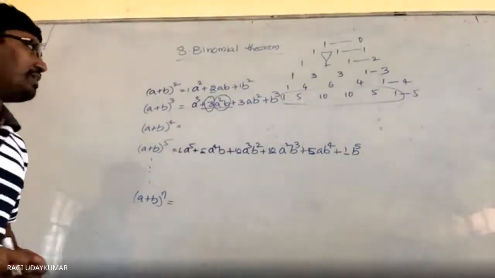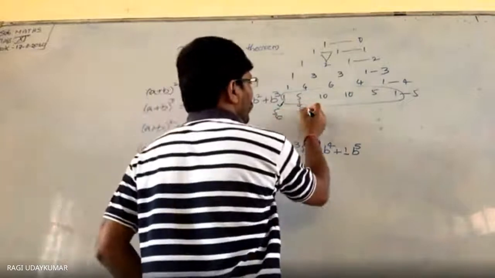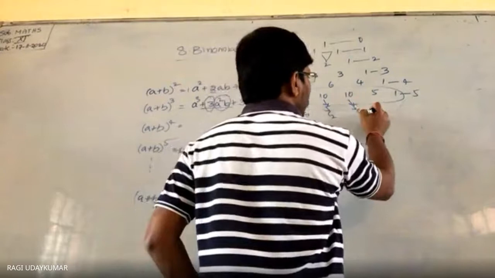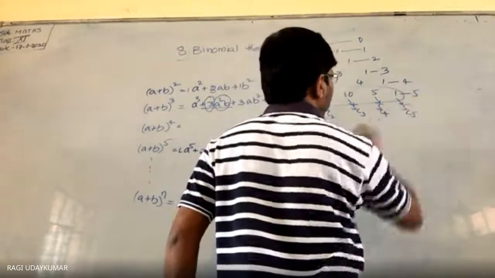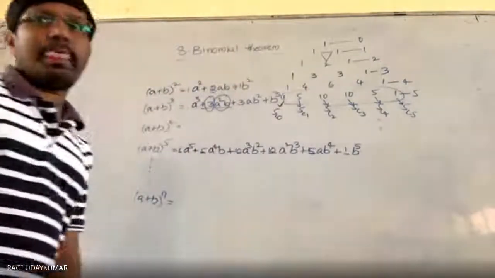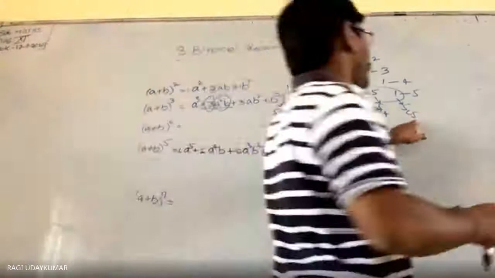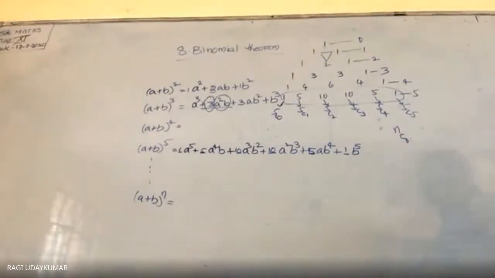Combinations. Actually, whenever you see this, this is 5C0. This is 5C1, this is 5C2, this is 5C3, this is 5C4, and this is 5C5. You observe that 5C0 value and 5C5 value are equal. Already you learned nCr in permutations and combinations.